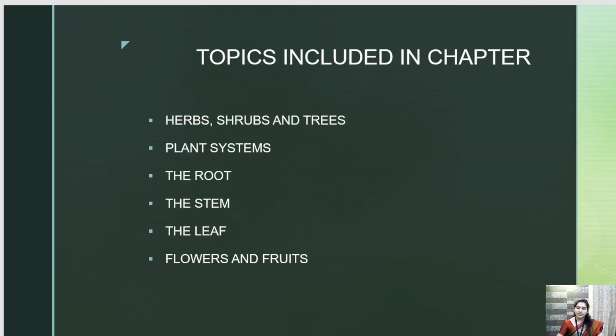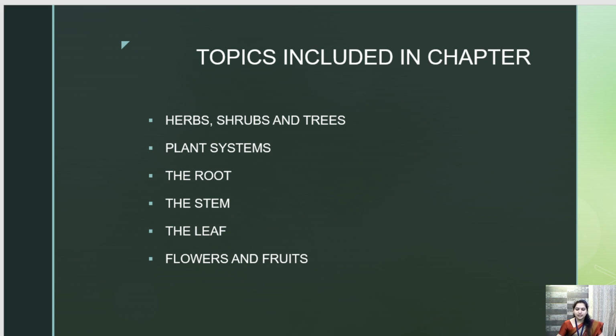So what are the topics that are included in this chapter? They are herbs, shrubs and trees, plant system, the root, the stem, the leaf, the flowers and fruits. Okay, so in this chapter these are the main headings that we are going to study. Okay, so today I will be covering two topics, that is herbs, shrubs and trees and plant system, and if I get time we'll also cover the root. Okay, so these are the topics that we are going to study today.